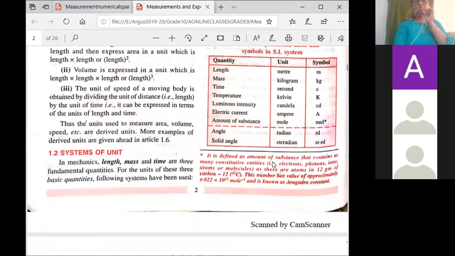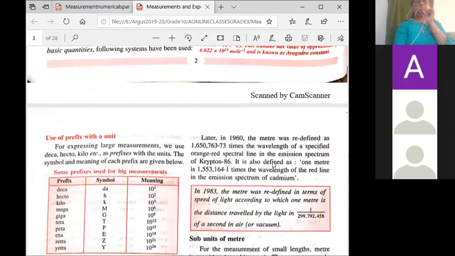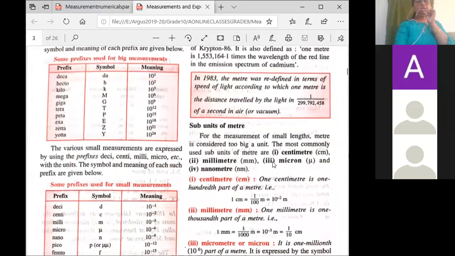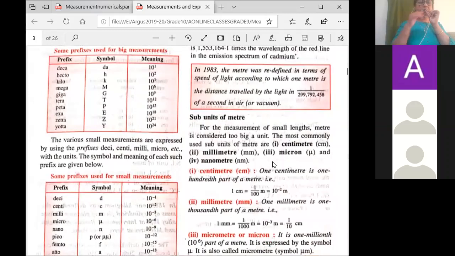So these are the different units in SI system. Now prefixes. Prefixes are very important. This you will even use in maths also. Now look at the prefixes of measurements. In this, the first 2-3 prefixes are important. They have given us many prefixes, but only the first 2-3 are important. Now let us look at the first prefix, deca. The symbol is DA.